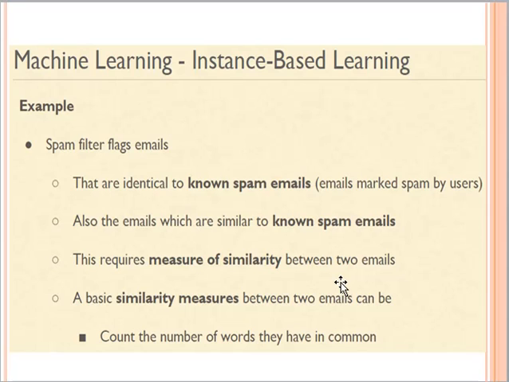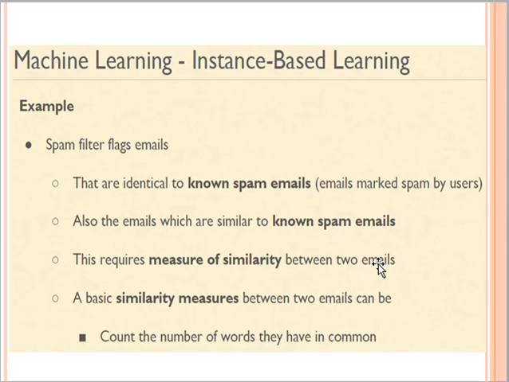For example, if we again talk about our spam filtering example, then we can say that they are identical to known spam emails, right? Known spam emails means the emails that are marked spam by the users. So like supervised learning, also the emails which are similar to known spam emails, right? It will require a measure of similarity between the two emails, right? So we will be calculating the similarity measure between two emails. A basic similarity measure between two emails can be a count of the number of words they have in common, right?